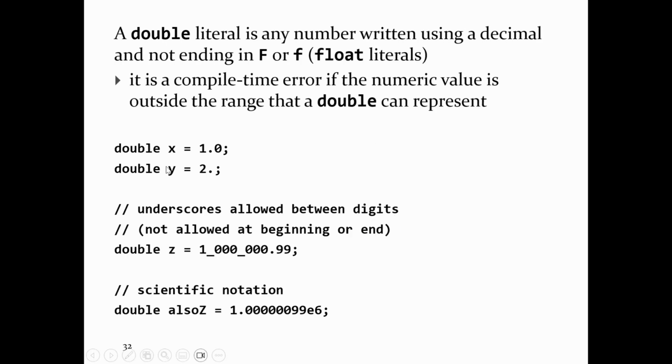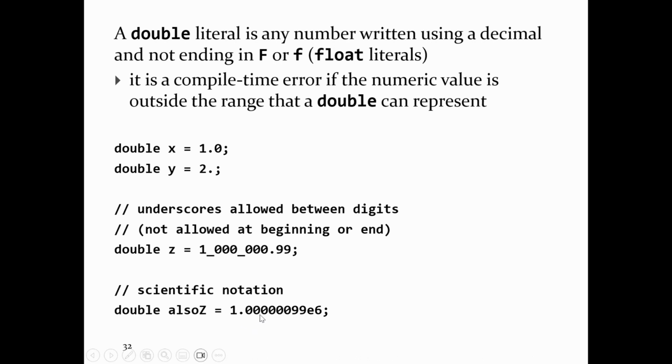If you write down a number that has a decimal point in it, Java thinks that that's a double. If you want a float literal, you put an F after it. So 1.0F would be a float literal. Float's just the smaller version of double. If you try to write down a number that's outside the range of double, then the compiler will not compile your code. It'll say, hey, that's a mistake, you can't do that. You can put in underscores in the number if you want to. If you know what scientific notation is, you can also use scientific notation. So that's 1,000,000.99. This is also 1,000,000.99.